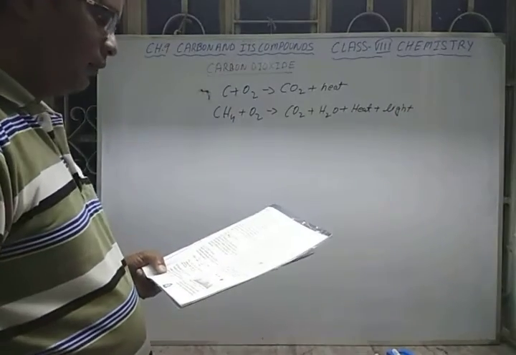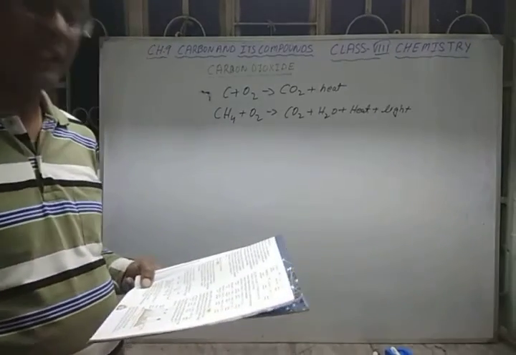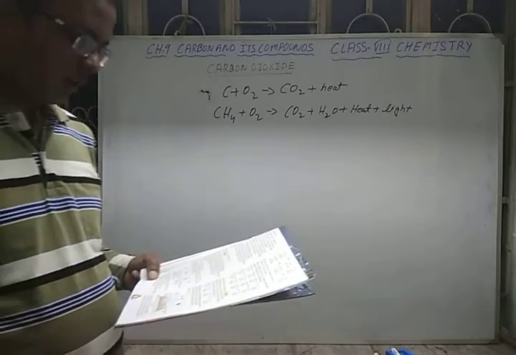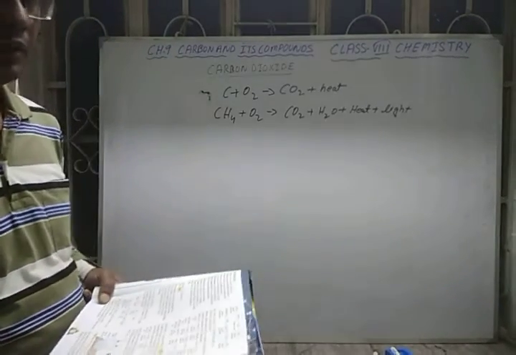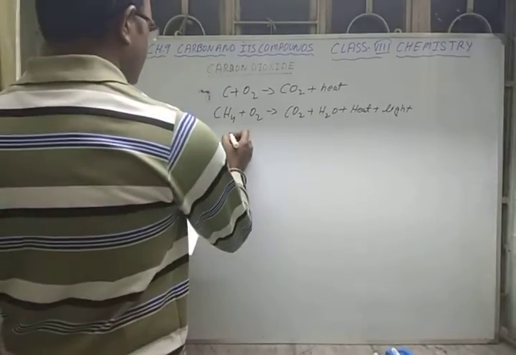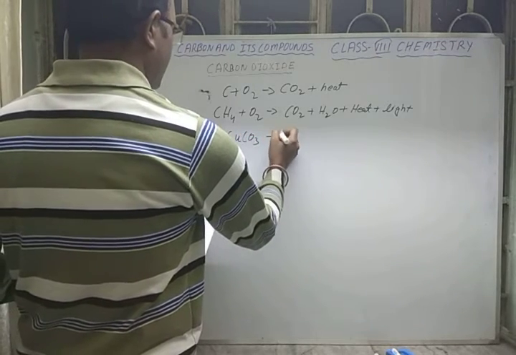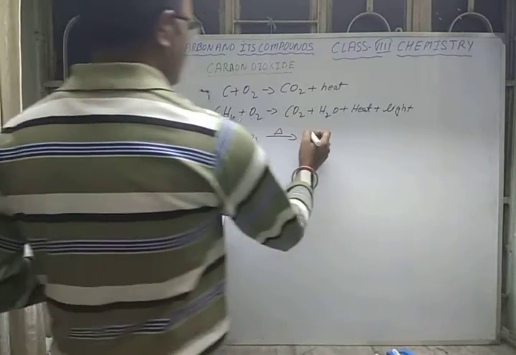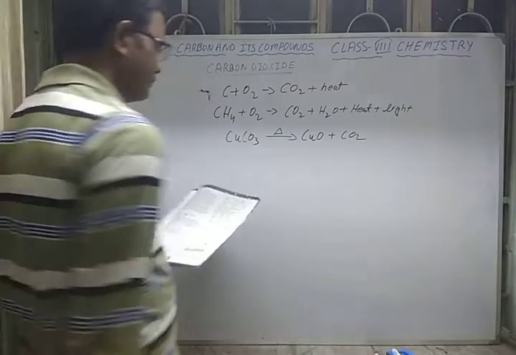Now carbon dioxide can also be prepared from metal carbonates when they are heated, that is, by decomposition of metal carbonates. Suppose CuCO3, copper carbonate, when it is heated, gives copper oxide plus carbon dioxide gas.